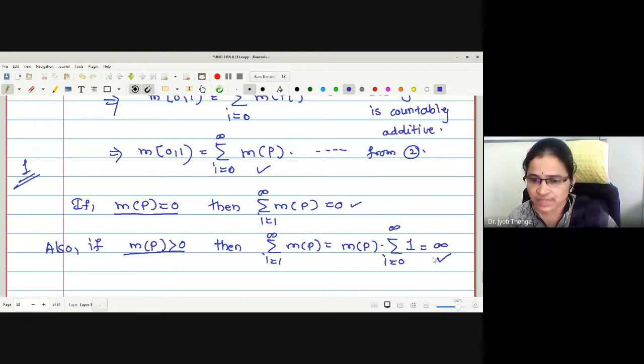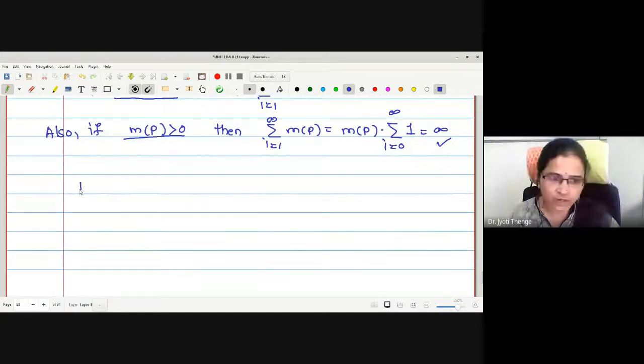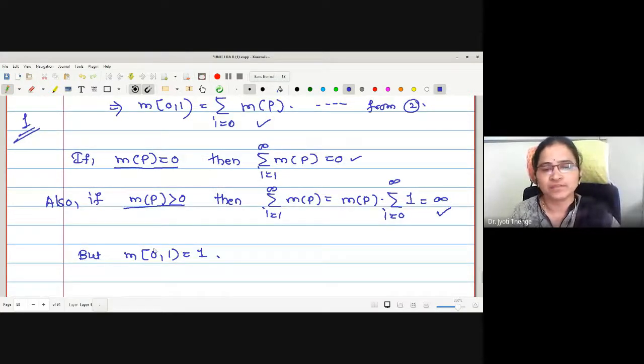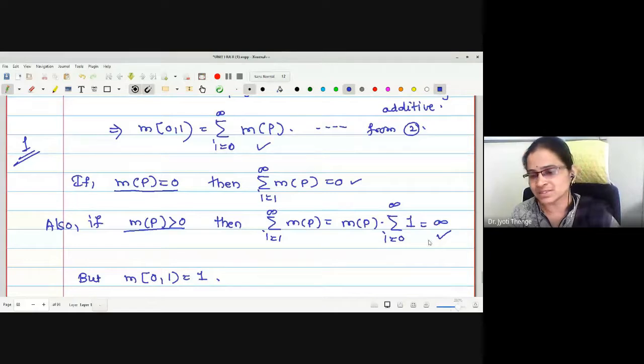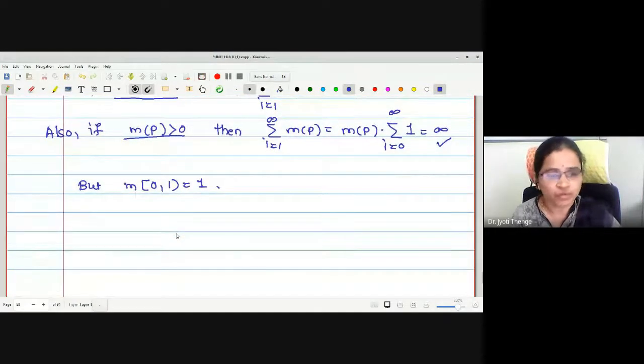In both cases, this is not going to match the measure value on the left hand side. But measure of closed 0, open 1 is equal to 1. The left hand side value is 1, the right hand side value is once 0, once infinity. Therefore, may I say this is a contradiction.